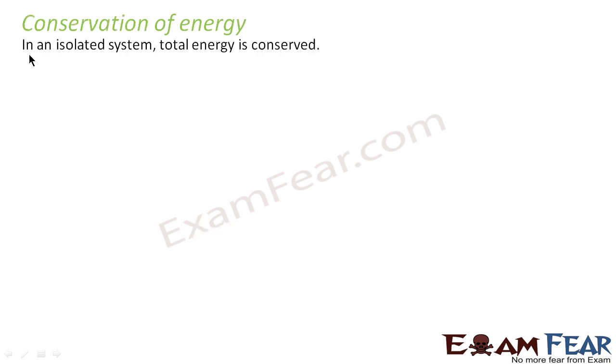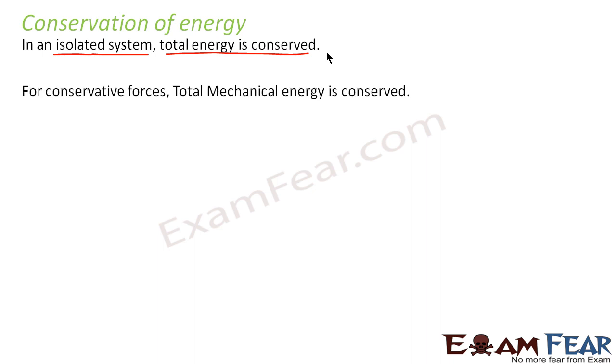Conservation of energy states that in an isolated system, the total energy is conserved. What do I mean when I say isolated system? Isolated system means a system where no external forces are acting on the system. So in an isolated system, the total energy is conserved means the total energy of the system remains constant.